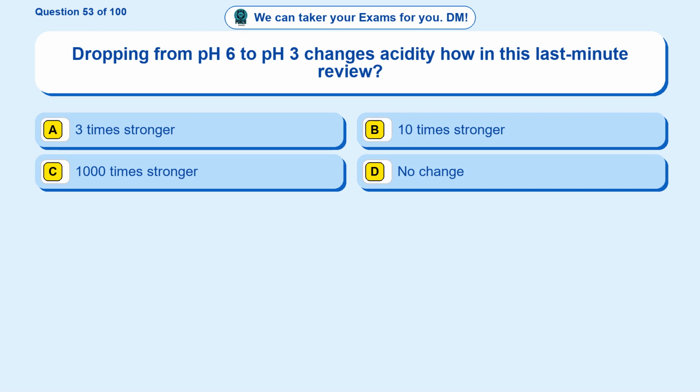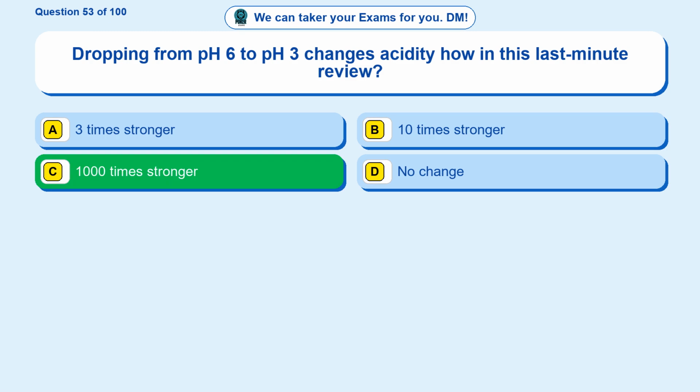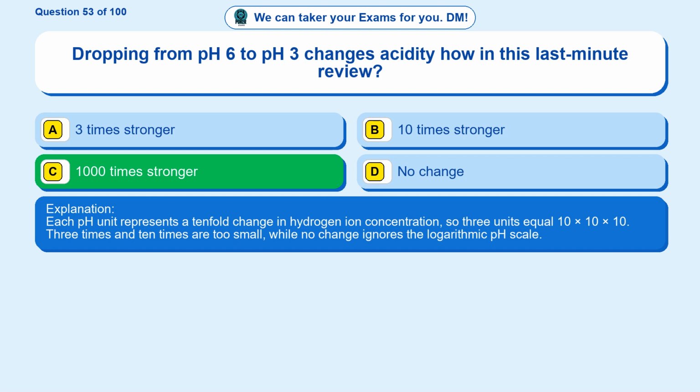Question 53. Dropping from pH 6 to pH 3 changes acidity how in this last minute review? Option A, 3 times stronger. Option B, 10 times stronger. Option C, 1000 times stronger. Option D, no change. The correct answer is option C. 1000 times stronger. Each pH unit represents a 10-fold change in hydrogen ion concentration, so 3 units equal 10 times 10 times 10. 3 times and 10 times are too small, while no change ignores the logarithmic pH scale.